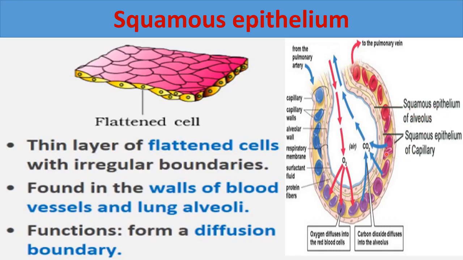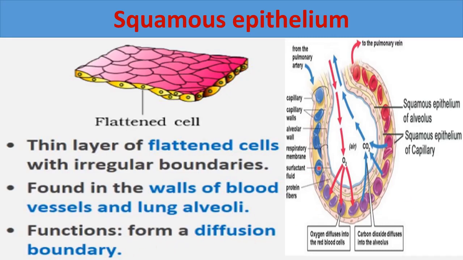Okay, and this is squamous epithelium of capillary, because in blood vessels also squamous epithelium is present. So with the help of this diagram, it will be easier for you to remember where the squamous epithelium is present, right? Now what is the function of squamous epithelium? It forms a diffusion boundary.